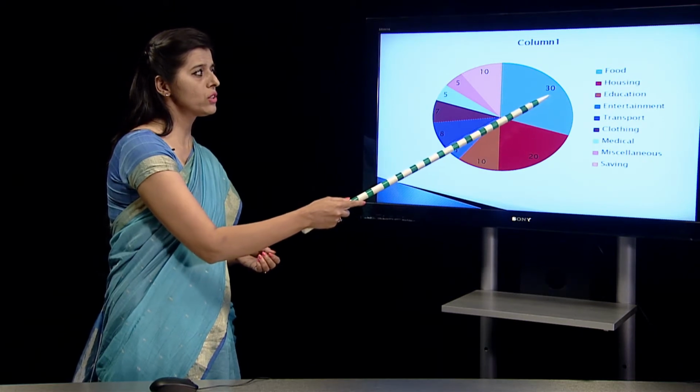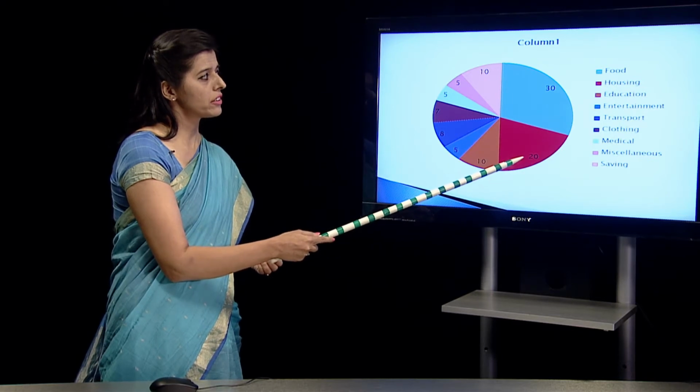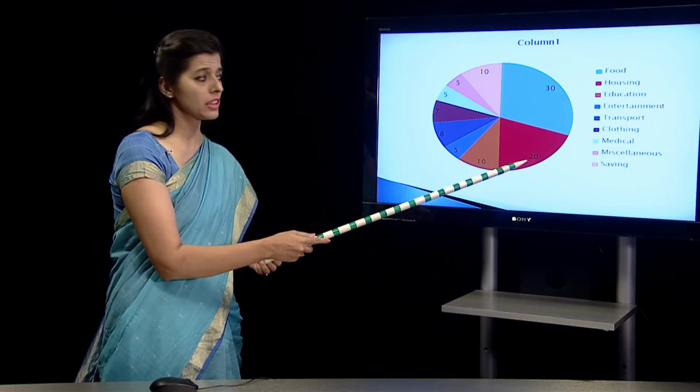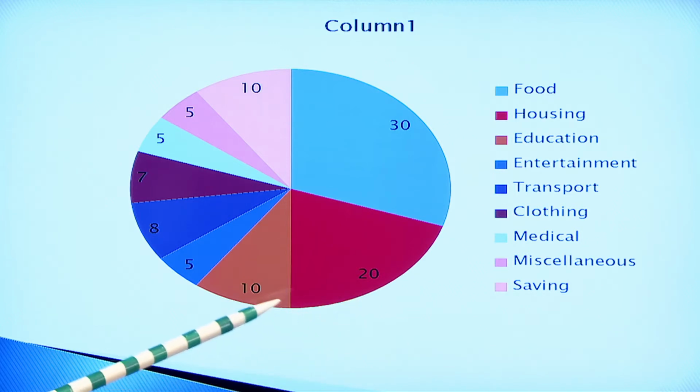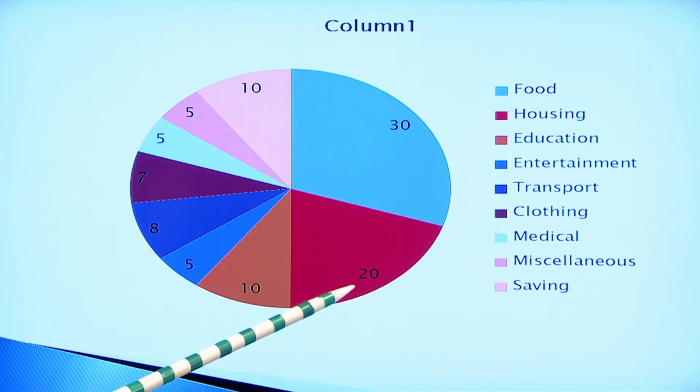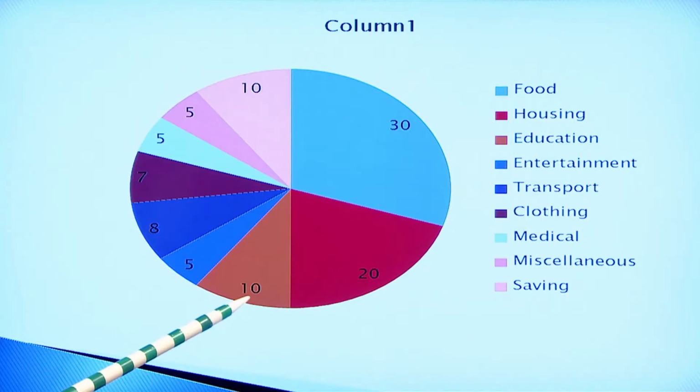For food, we need to allocate 30% of our salary, and for housing, which is also important, we will allocate 20% of our family income, because maybe we are living in rented accommodation and need to pay the rent, or we have our own house but it's under loan, so we need to pay the EMI. Then our kids need to go to school for education. So 10% of the family income can be spent on education.